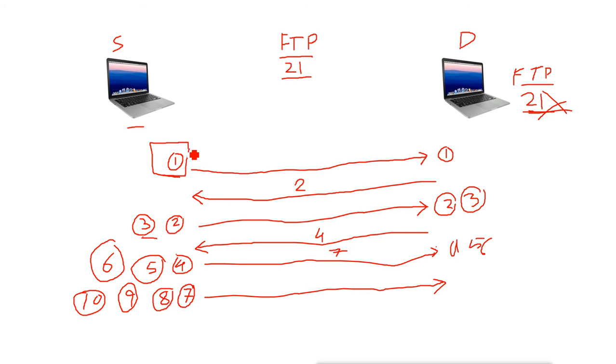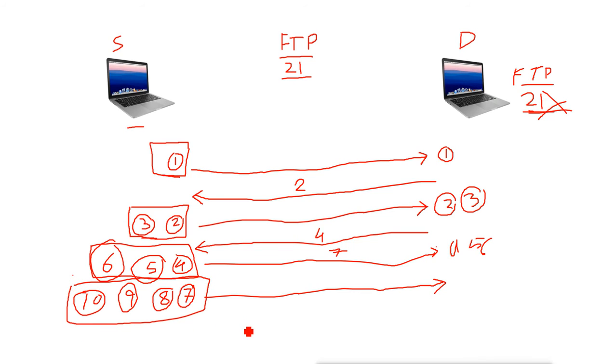So first it sends 1 packet and waits for the acknowledgement. Then it sends 2, which means the window size becomes 2, and it waits for the acknowledgement. Window size defines how many packets are sent before waiting for the acknowledgement. Then it keeps increasing the window size. If you can see, it is increasing the window size to 3, then it increased to 4.